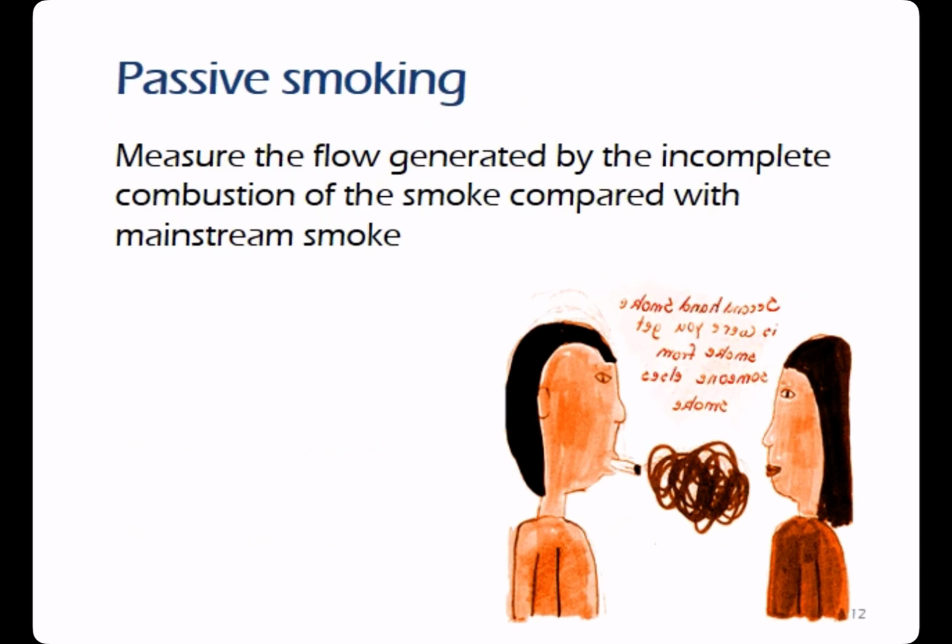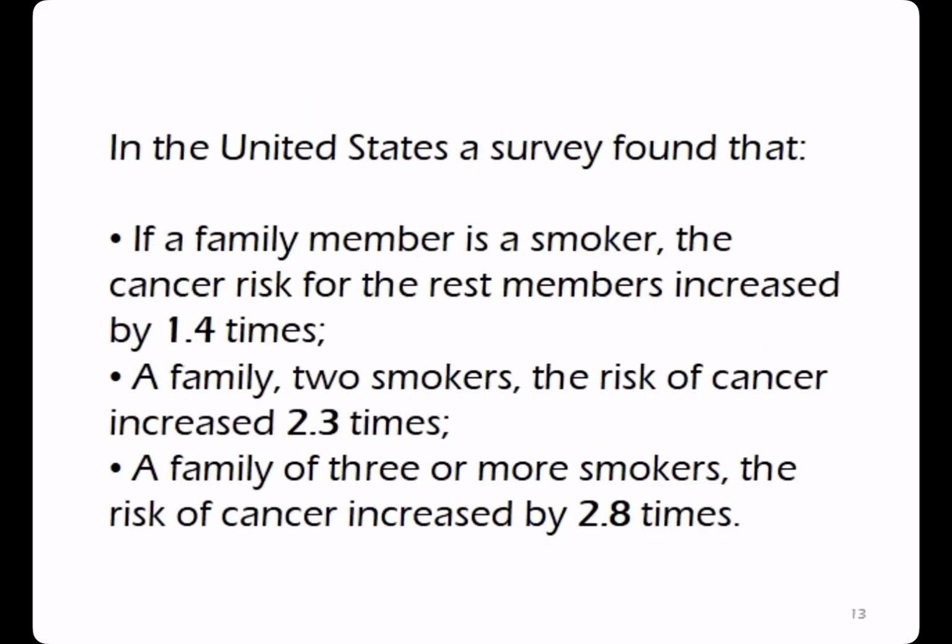Passive smoking measures the flow generated by the incomplete combustion of the smoke compared with mainstream smoke. A survey found that if a family member is a smoker, the cancer risk for the rest of the members increased by 1.4 times. If within the family 2 members are smokers, then the risk increased to 2.3 times. If there are 3 or more smokers, the risk of cancer increased by 2.8 times.